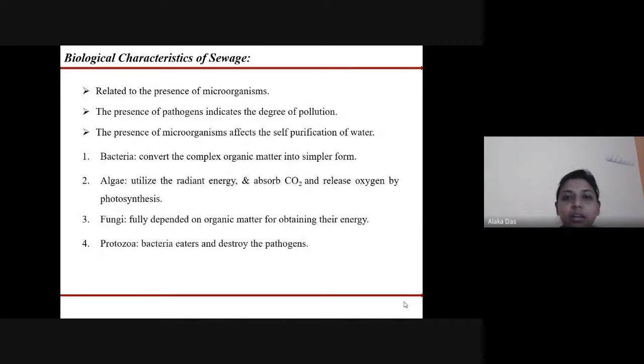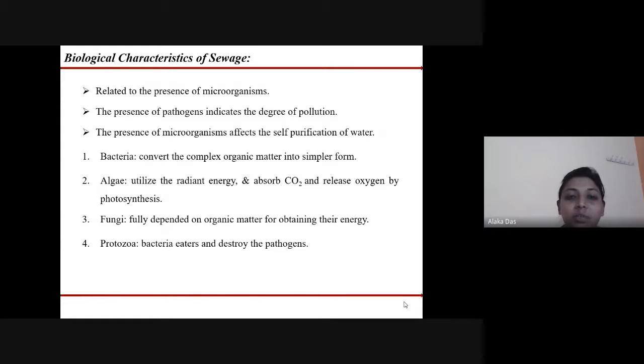Next, the biological characteristics of sewage. The biological characteristics of sewage are determined by the presence of microorganisms in the sewage. The presence of pathogens indicates the degree of pollution, that is, how much the sewage is polluted or what is the strength of the sewage. The presence of microorganisms also affects the self purification of the water.